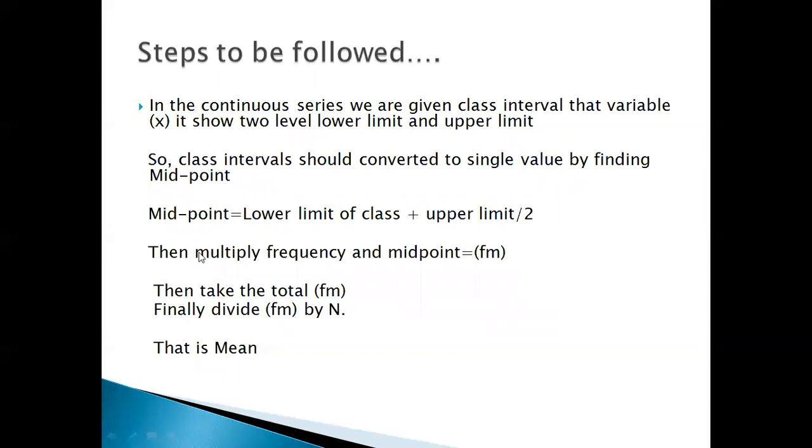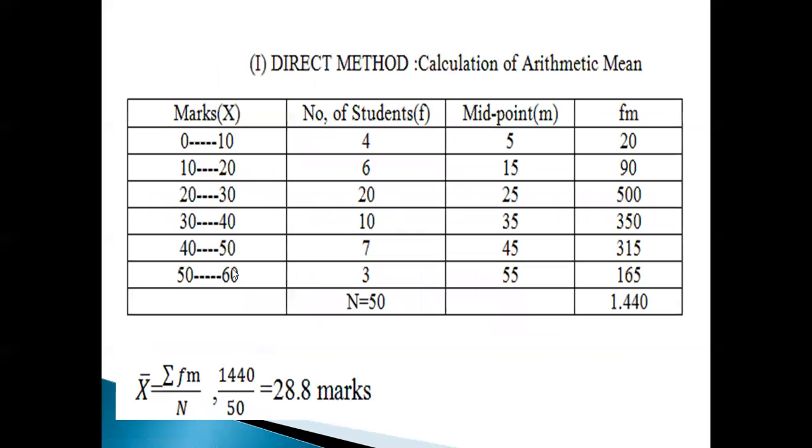Then multiply the frequency and midpoint, that is fm. Then take the sum of fm divided by N, that is the mean. This is the procedure, under the direct method. So first find the midpoint: 0 to 10, 5; 10 to 20, 30 divided by 2, 15; 20 to 30, 25.